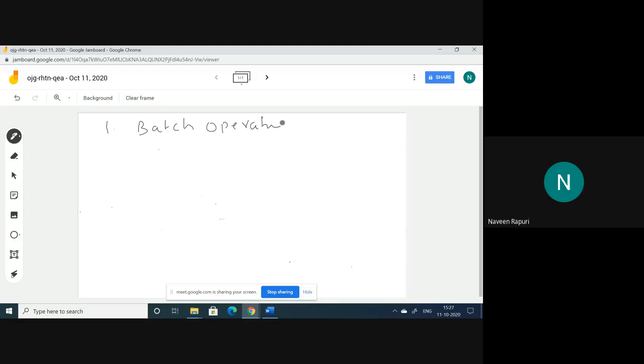First one is batch operating system. Coming to the batch operating system, I already discussed this one. Here only one processor takes multiple jobs at one time, groups them as related jobs, executes them all and provides the result.